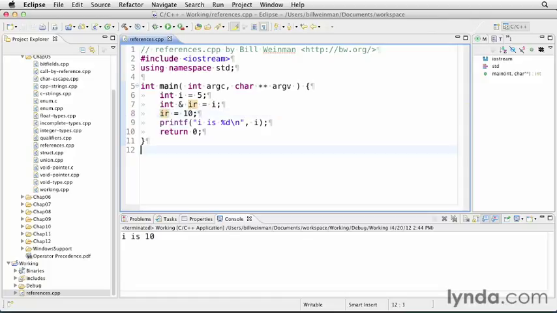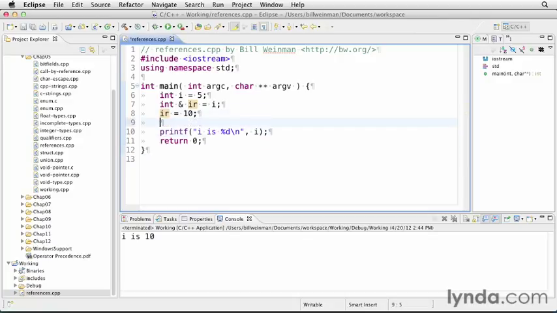The whole idea of references is to make them more transparent, and in some ways to make them safer, and in other ways it obviously also makes them more dangerous. You cannot refer to the reference itself. That is, you cannot take a reference of a reference, you can't have a pointer to a reference, and you cannot have an array of references. And a reference cannot be null.